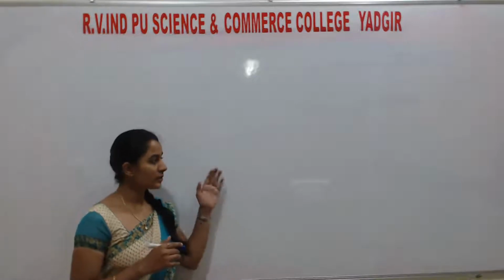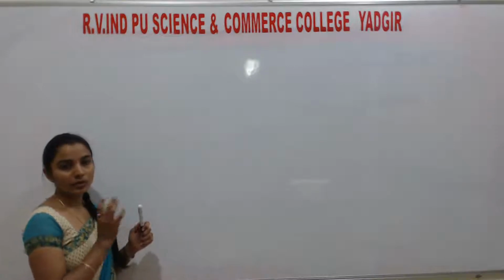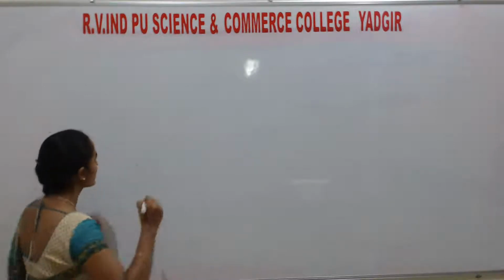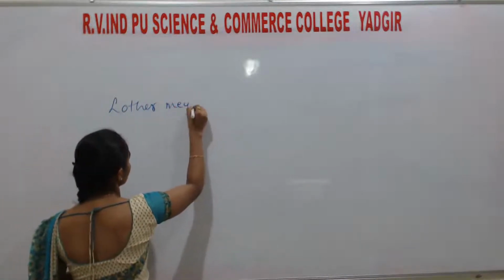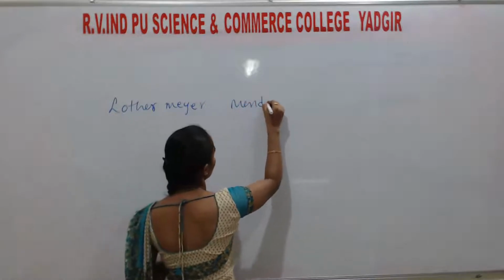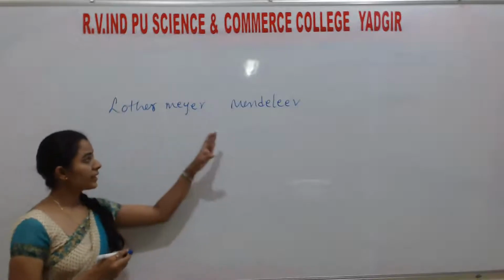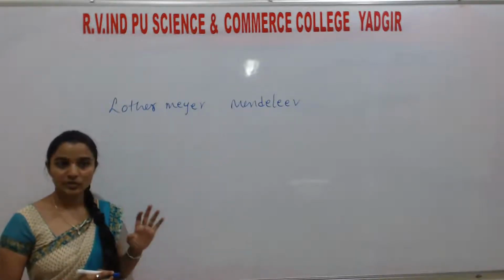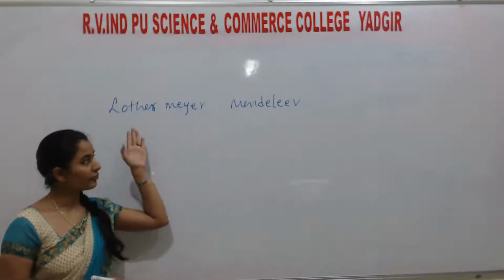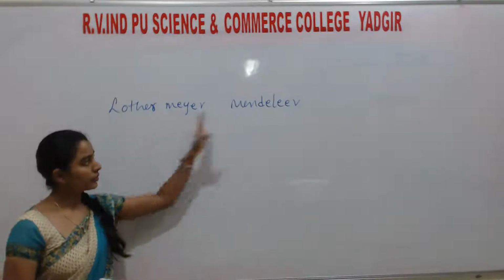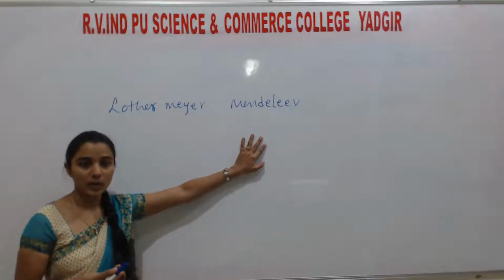Before explaining Mendeleev's periodic law, I will say that two scientists worked on the periodic table simultaneously. The first scientist is Lothar Meyer, and the other is Dmitri Mendeleev. These two scientists worked on the periodic table at the same time. Both of them tried to arrange the elements in the increasing order of their atomic masses, meaning mass number.